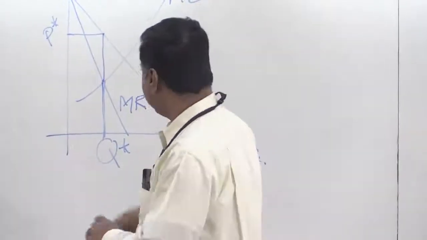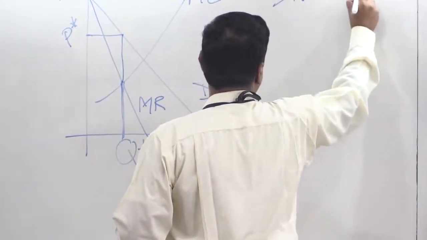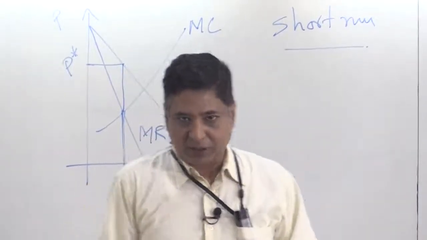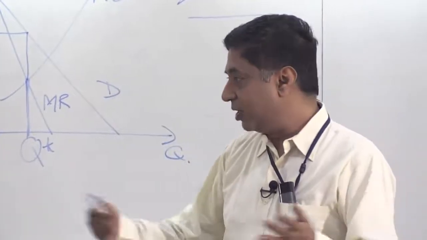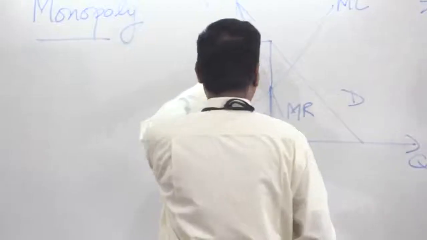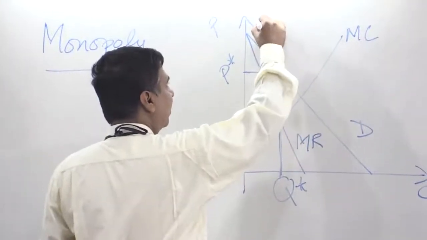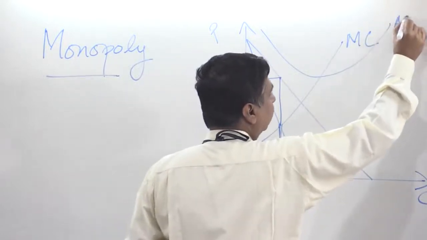Suppose this is the short run, and it finds itself making losses. Should it shut down or stay on? It depends on whether it meets its variable costs or not. Suppose here is my average cost curve.